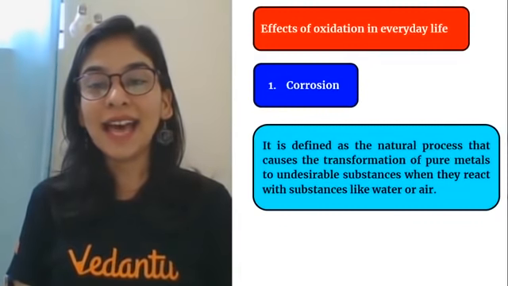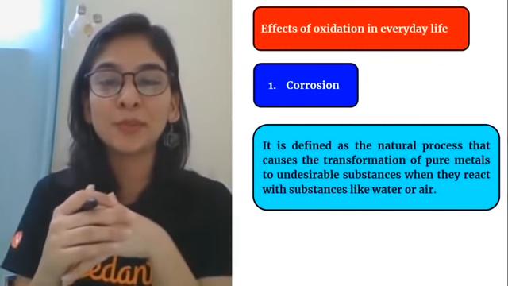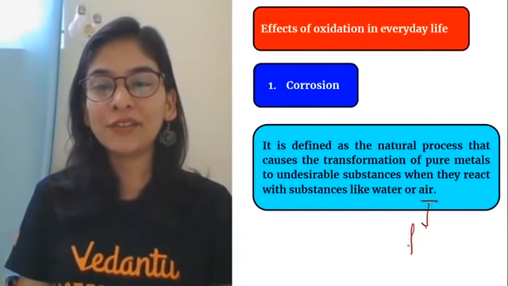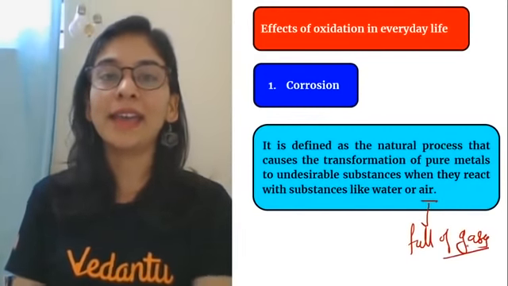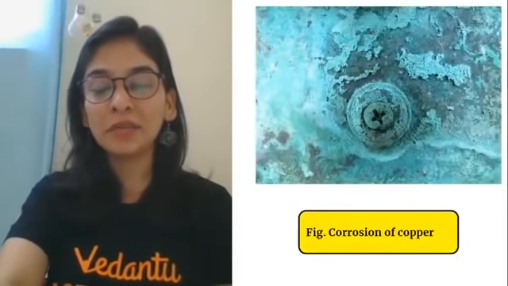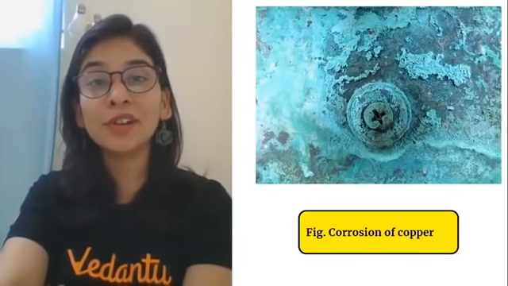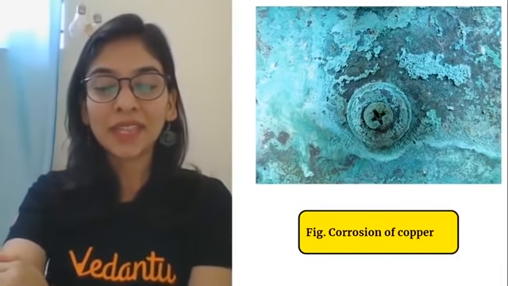It's that natural process where your pure metal gets some undesirable product when it reacts with air. Air is full of gases, so when it reacts with different gases, this can happen. And water also. Corrosion. And you know, the biggest problem we have for our economy is corrosion of iron. Apart from that, there is corrosion of copper and silver also, but the biggest problem is corrosion of iron. How does iron corrode, students?